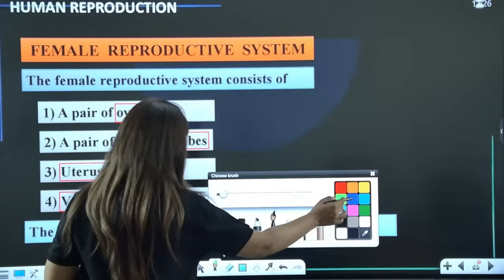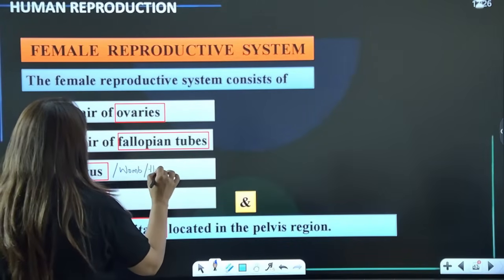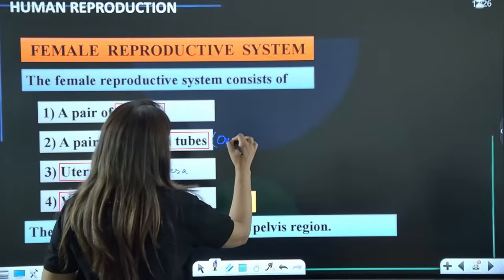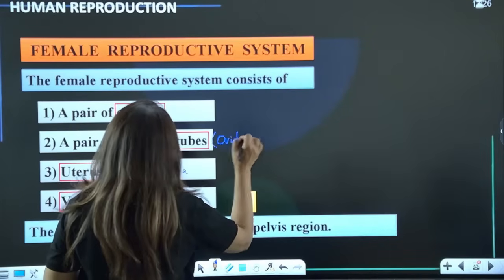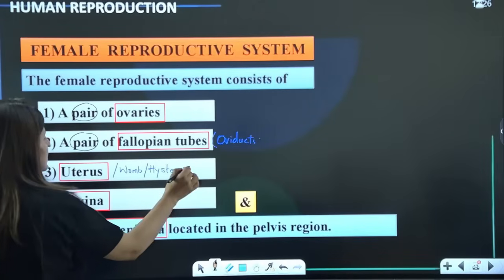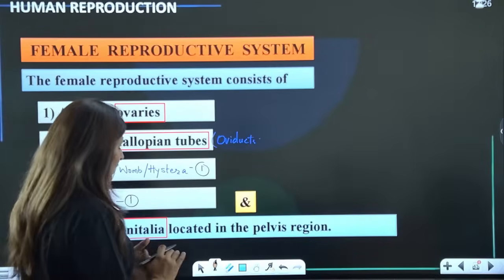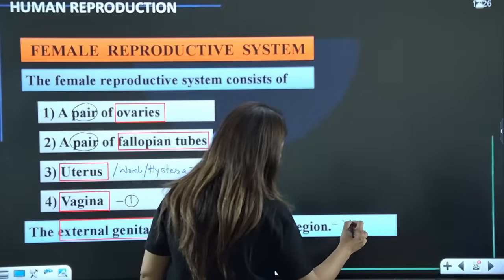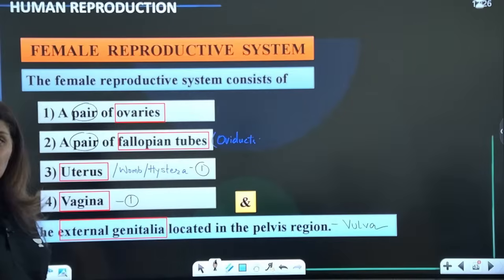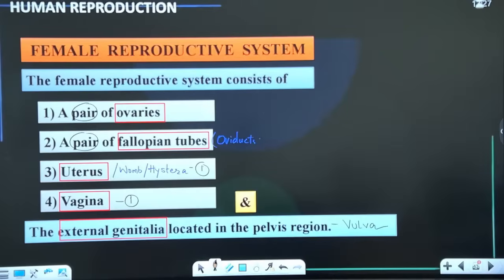Now see, uterus is also known as womb, also known as hystera. Fallopian tubes are also known as oviducts. So how many are they? These are paired, this is one. Vagina is also singular, and then the external genitalia, which is called vulva. We'll be discussing all these structures before we move on to the actual functional aspect of these structures.